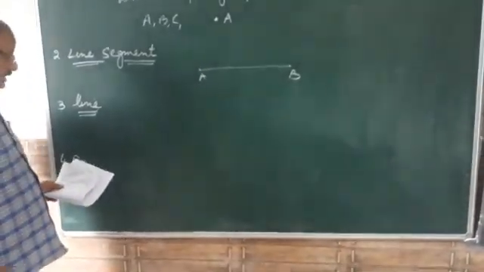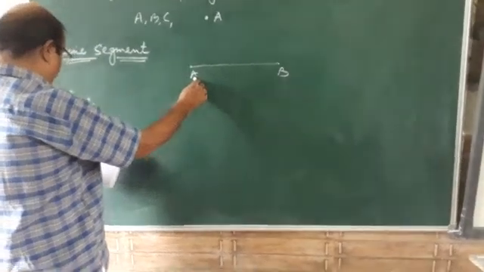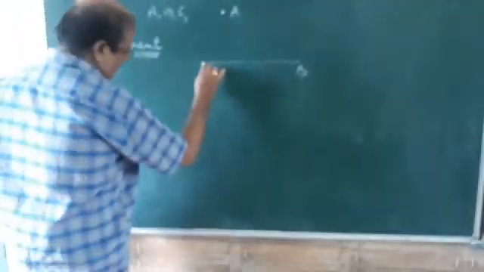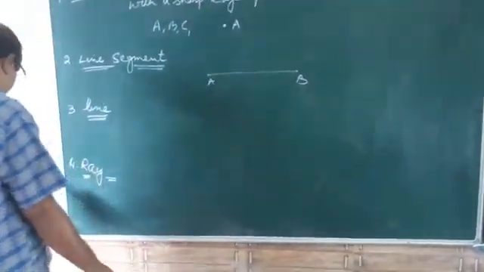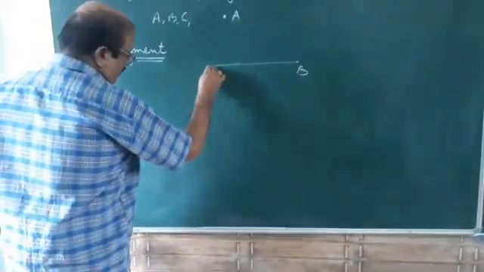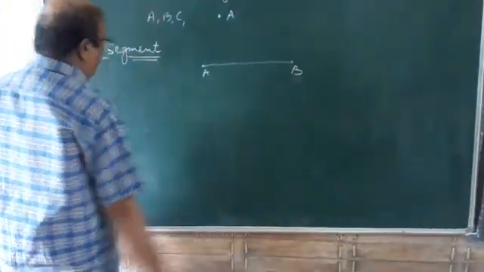Then the straight path from A to B is called the line segment AB. It has two endpoints, A and B. It has a definite length and it can be measured. That is called the line segment.